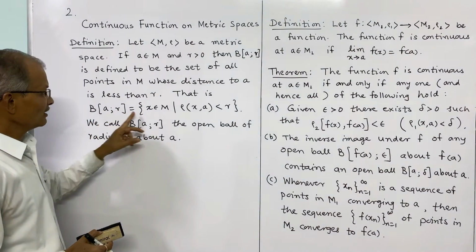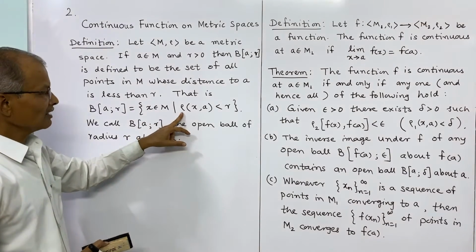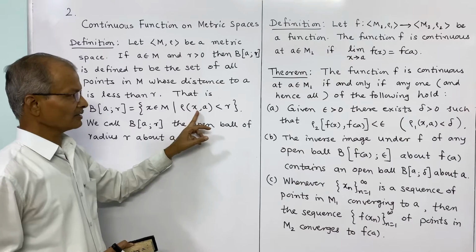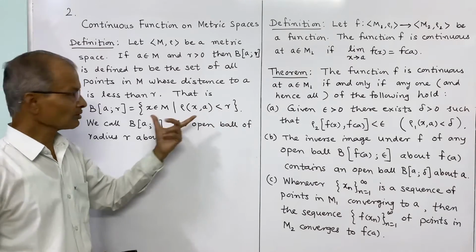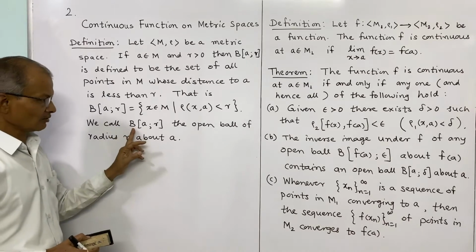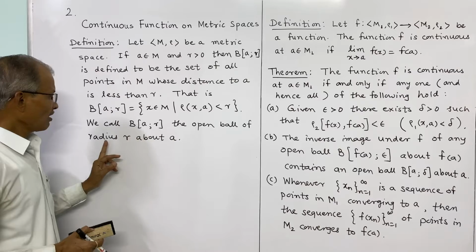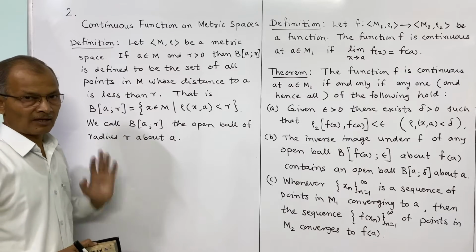In brief, B of A and R, which is called the open ball of radius R about A, is equal to those points X in M such that the distance between X and A is less than R. So this is the meaning of open ball, and we call this notation B of A and R the open ball of radius R about A. So what is the meaning?